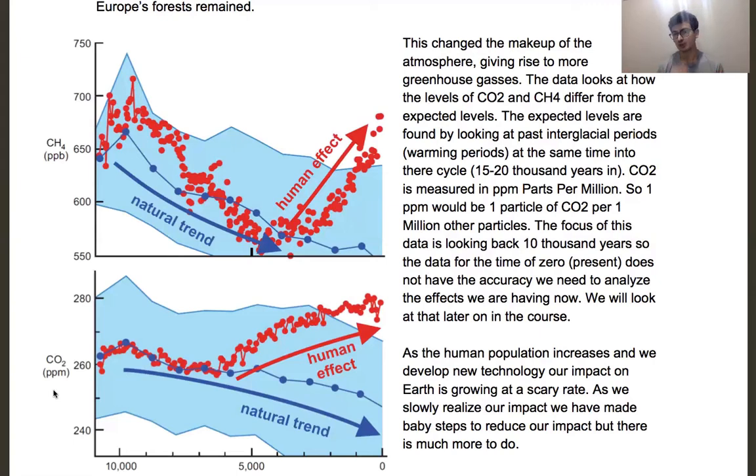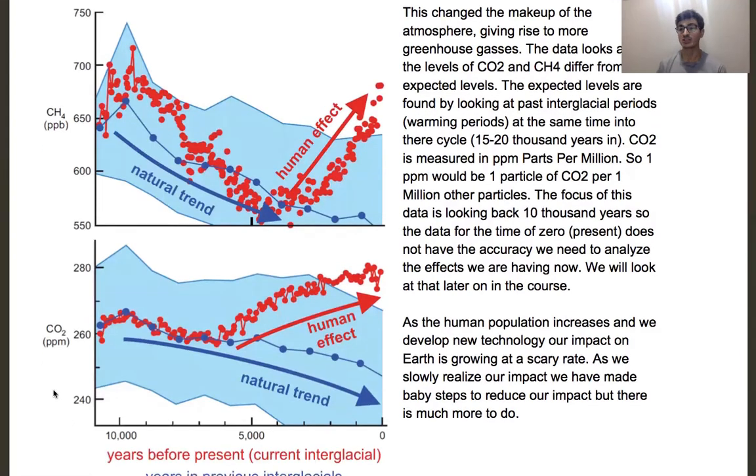It doesn't actually show the sharp increase that we see in the last 50 years. So it's not accurate for analyzing the effect we're having on the atmosphere now, but it shows the history of how humans have affected the climate. We'll get more into recent time in a bit.